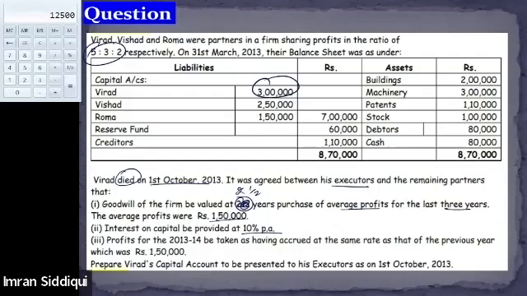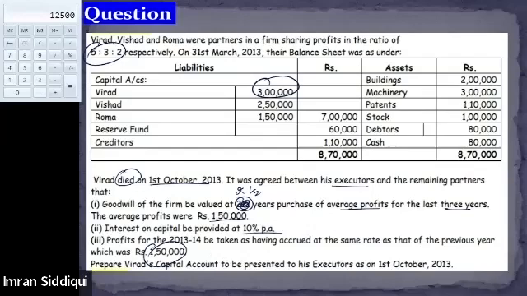All right, so in the third adjustment of the question it says profit for the year 2013-14 should be taken as having accrued at the same rate as that of the previous year. That means the profit of the current year is the same as the profit of the previous year, which was 1,50,000.